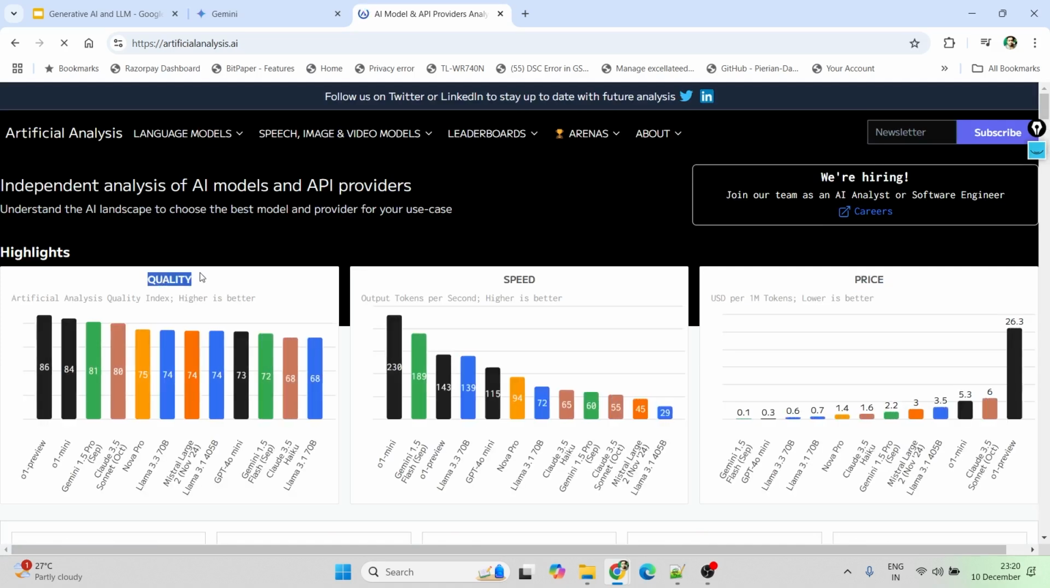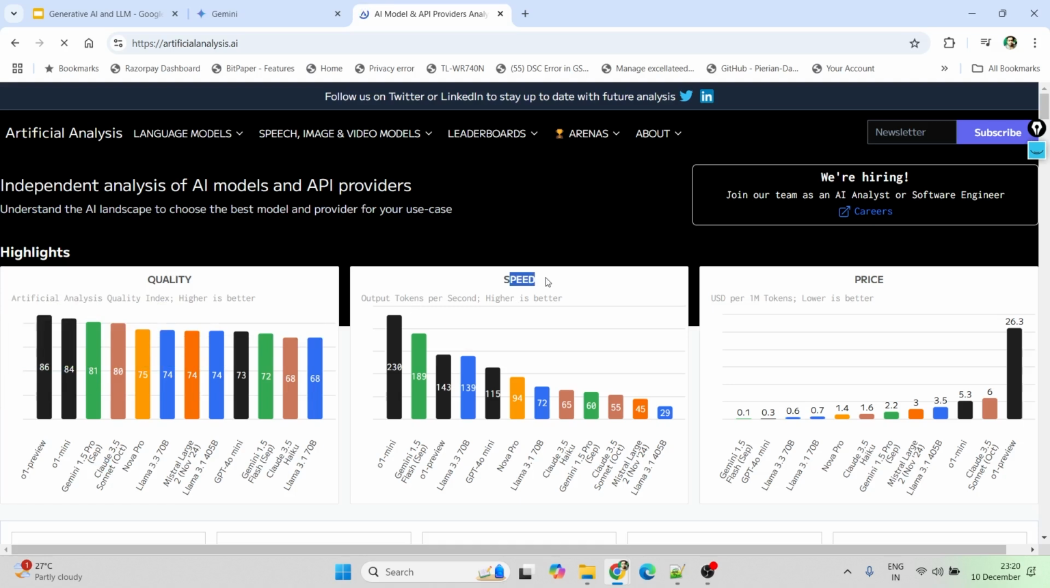Yeah. So in terms of quality, right now you can see it's from the OpenAI O1 preview. Then we have O1 Mini. Then we have Gemini, which is from Google. Okay, we have Claude from Anthropic. So you can see these are the rankings in terms of quality. These are the popular LLMs.